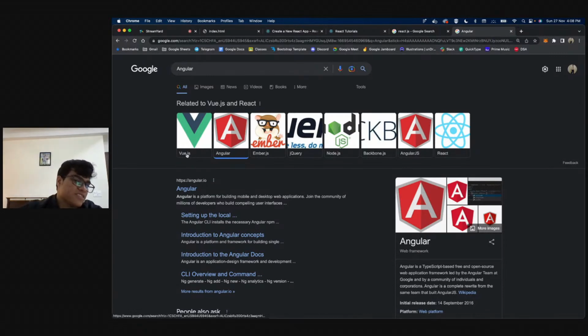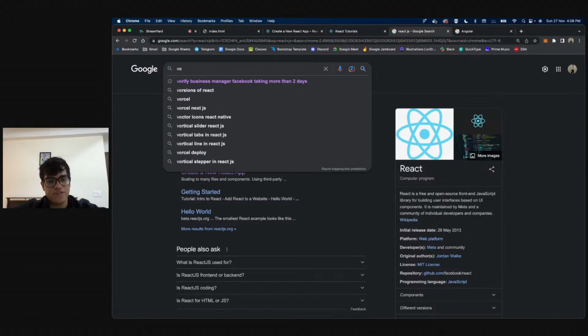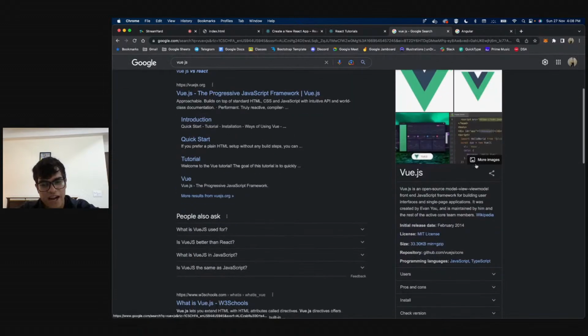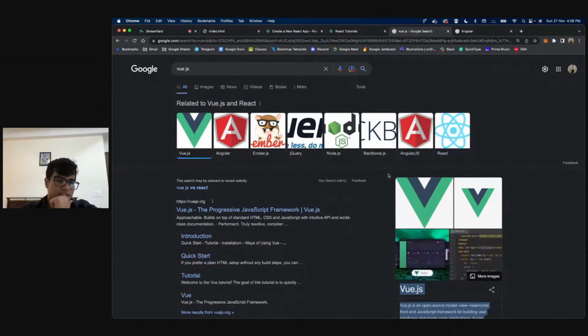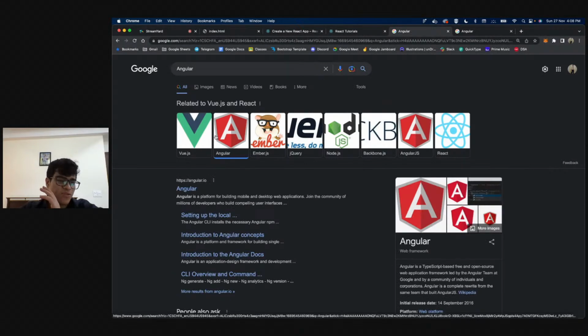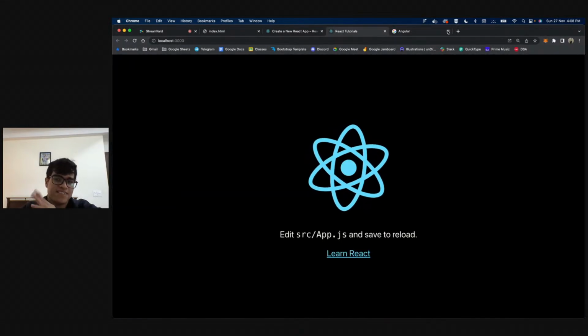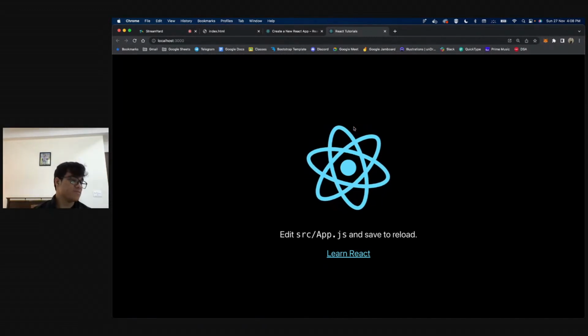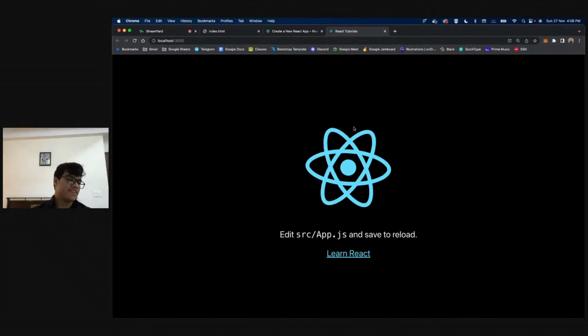React is also something which is in demand by everyone so far. Vue.js is similar to React, but it has some parts of Angular in it. It is somewhere in between React and Angular. But I do not really enjoy coding in it. I have made a few projects using Angular. The best so far that I've felt is React. It is the cleanest, the easiest, and most in demand. There's no point in now learning Angular or Vue because React is dominating every other technology out there.